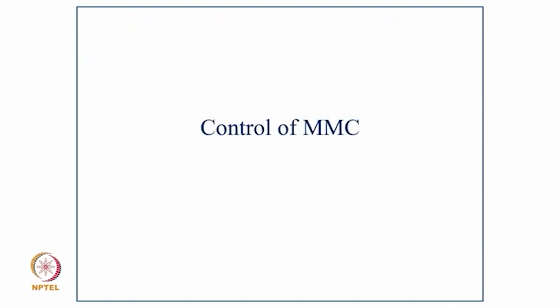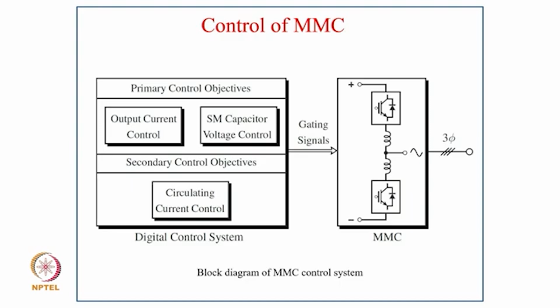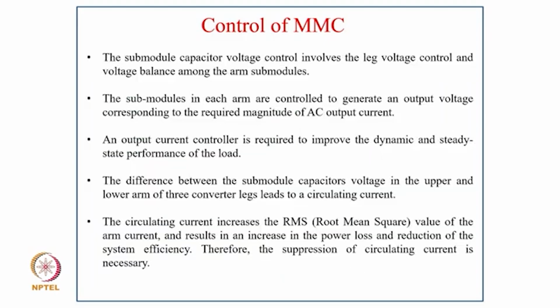Now coming to control of MMC. Here is the block diagram of control of MMC. We have a primary objective, that is output current control and SM capacitor voltage control, and secondly a control objective, circulating current control, which is decided by the digital control system. The gating signal goes to the MMC. The submodule capacitor voltage control involves leg voltage control and voltage balance among the arm submodules, and the submodules in each arm are controlled to generate an output voltage corresponding to the required magnitude of AC output current. An output current controller is required to improve the dynamic and steady-state performance of the load.